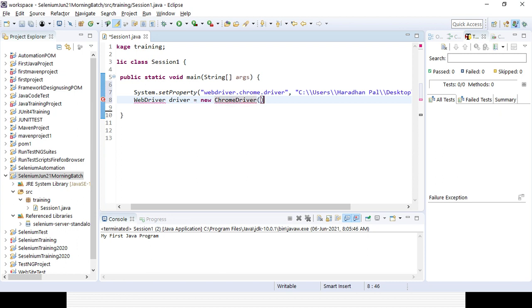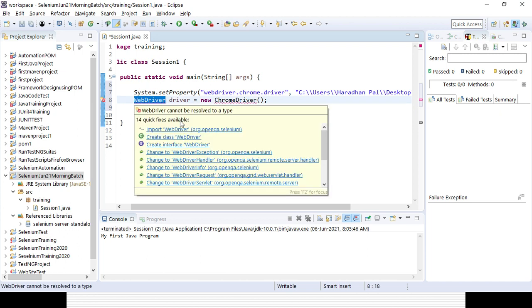So that is the syntax you need to remember. Now you can see two error messages coming, with a red icon. Since WebDriver is coming from the org.openqa.selenium package, because that interface is in that package, we need to import it.